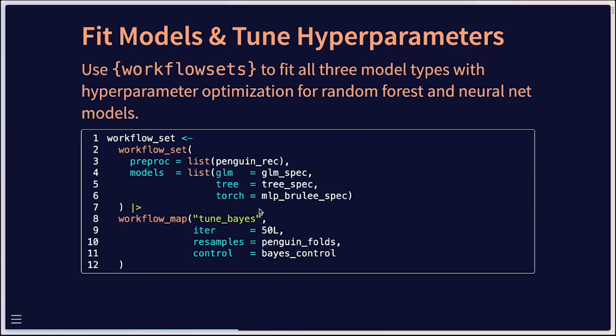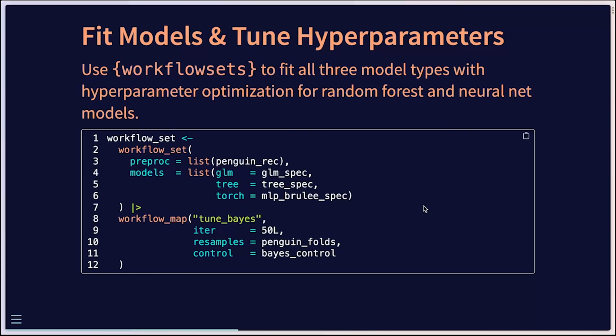We can use a package called workflow sets. This is part of tidymodels to actually fit all three models, so our logistic regression, random forest, and neural network, all at one time, or all with one function call. And we also can actually use the workflow map function from workflow sets to do this with cross-validation.